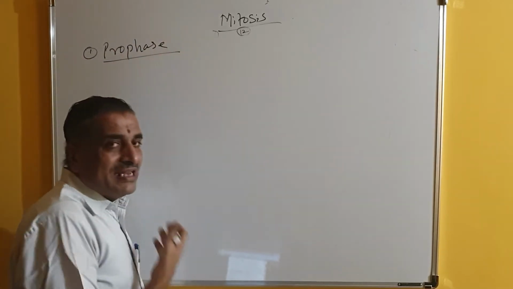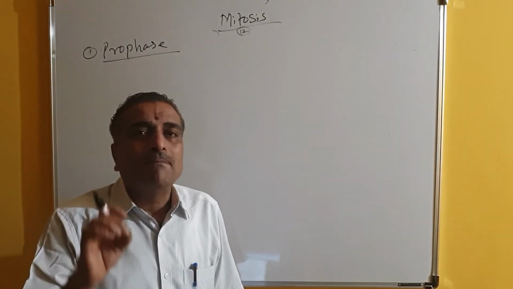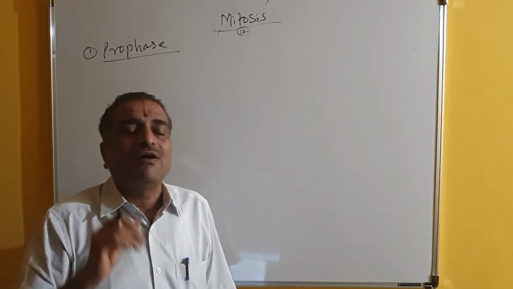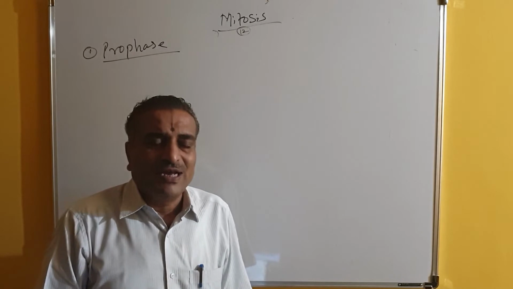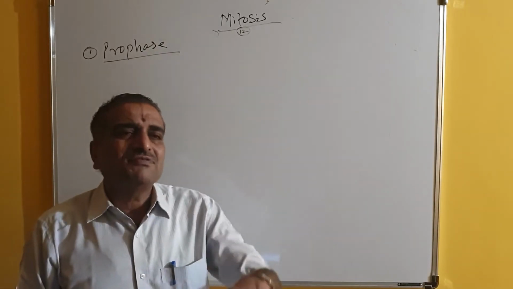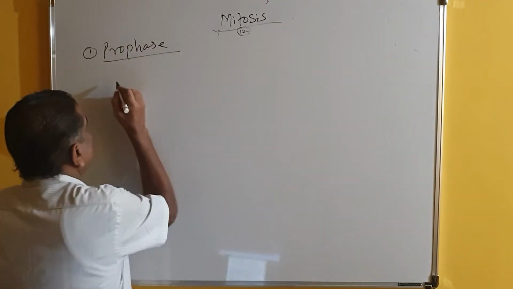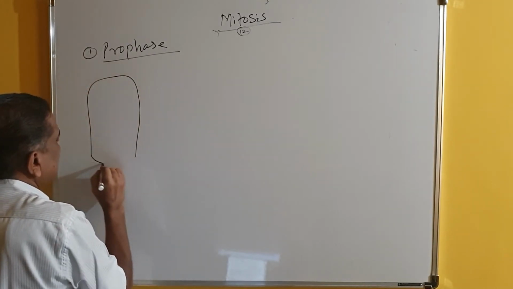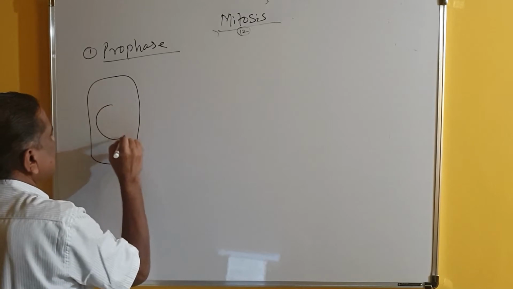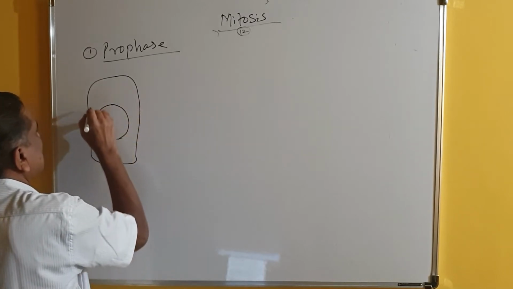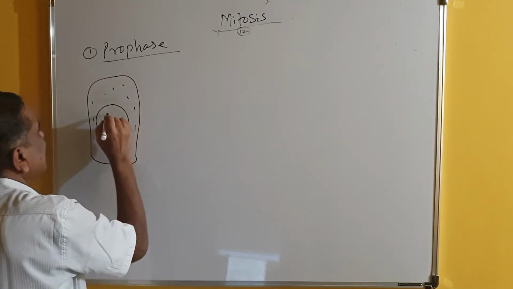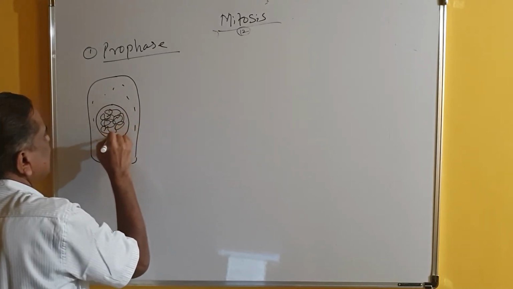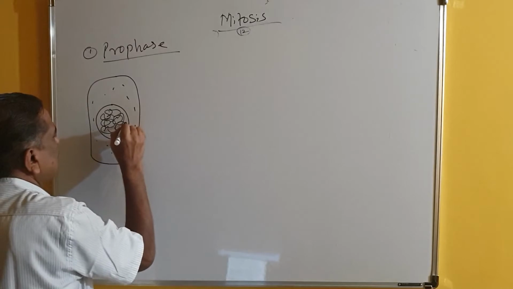Prophase. In the name, pro stands for before. Before entering into actual cell division, what is the stage? That is called prophase. It is the first stage of cell division, where I will just draw the diagram here. This is the cell immediately after interphase. It has the nucleus, cytoplasm and many cell organelles, and inside you find the chromatin network, and you will also observe the nucleolus.